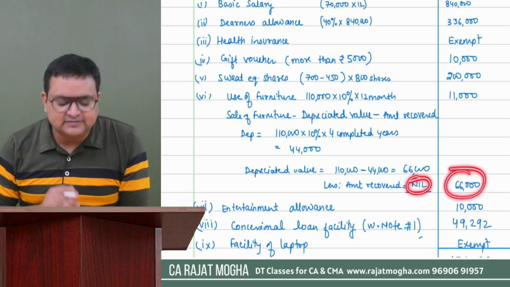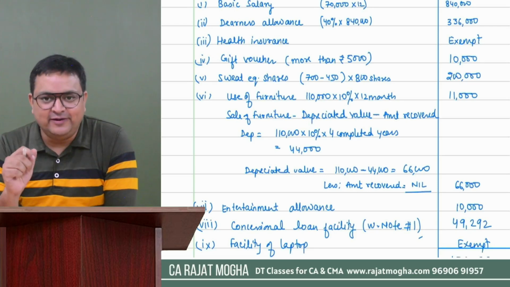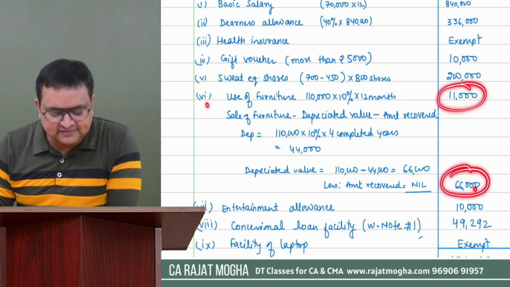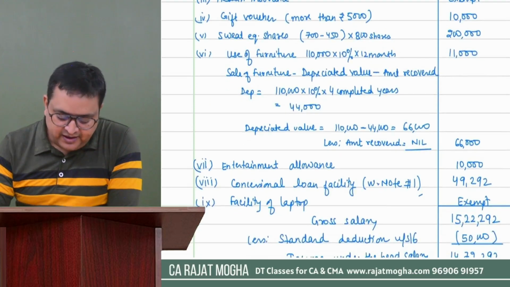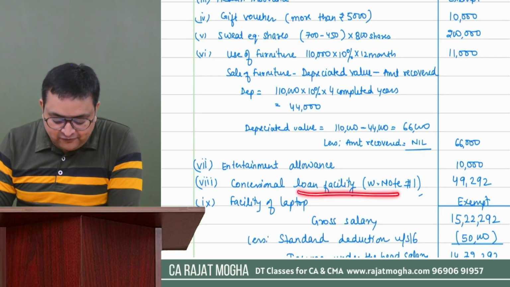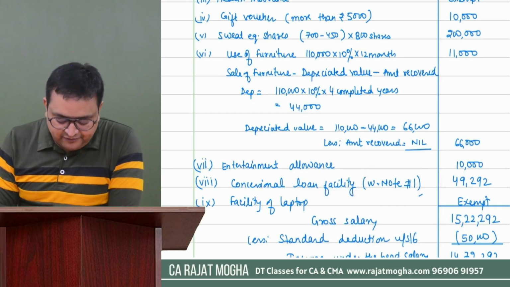So 66,000 would be the perquisite value in this case. So there are two perquisites. One is 11,000 for use, 66,000 for permanent transfer. Entertainment allowance, we understand this is a fully taxable allowance. Concessional loan facility is a working note. It was a time-consuming process, so I have made the working note on the next page. Facility of laptop is exempt.